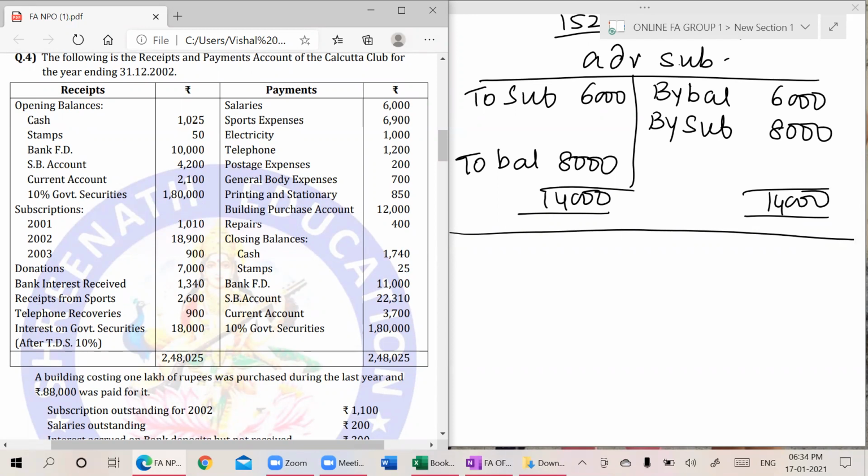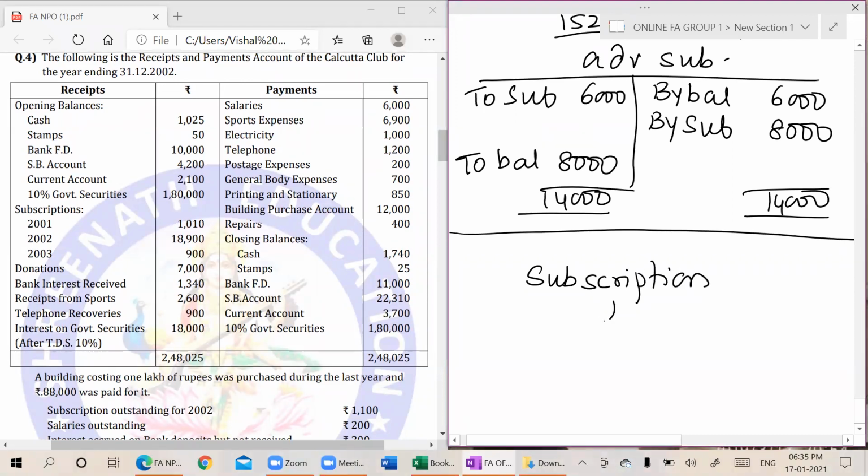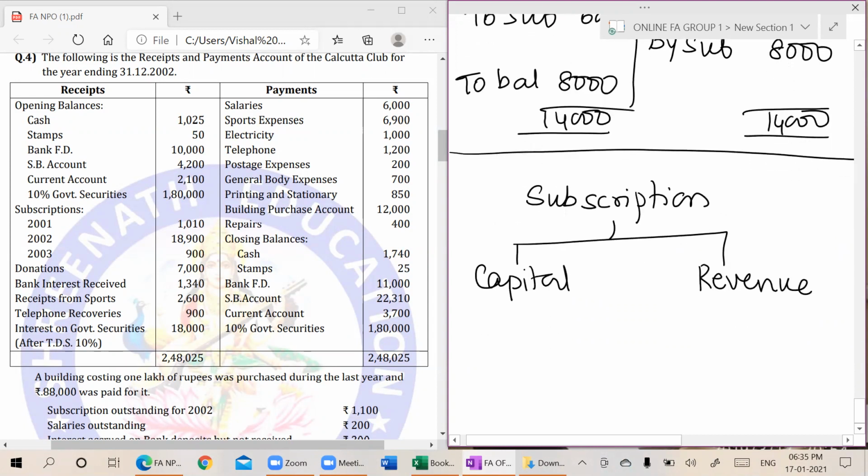Before I go to the final account problem, remember, some incomes like subscription are of two types: capital and revenue. If it is capital, it will go to the balance sheet. If it is revenue, it will go to income and expenditure.